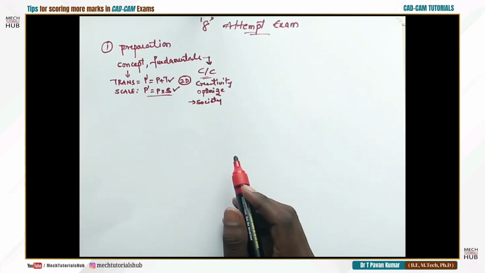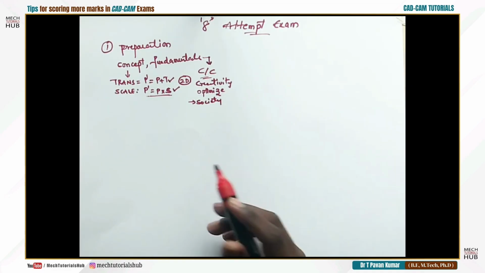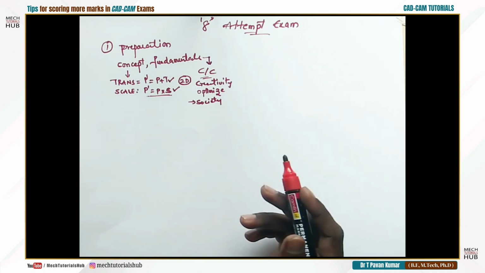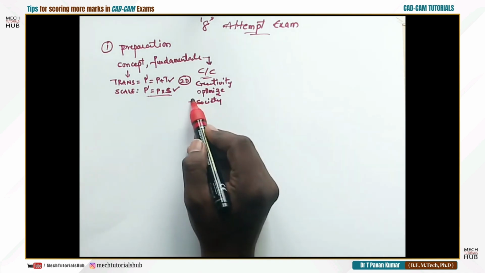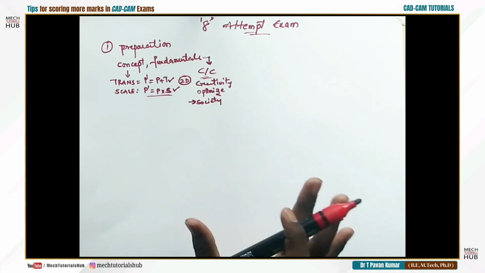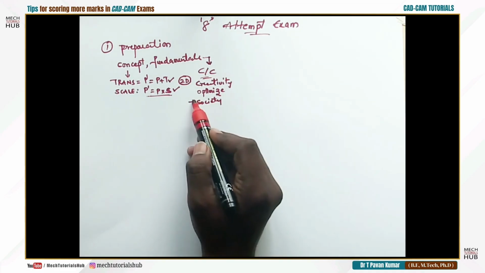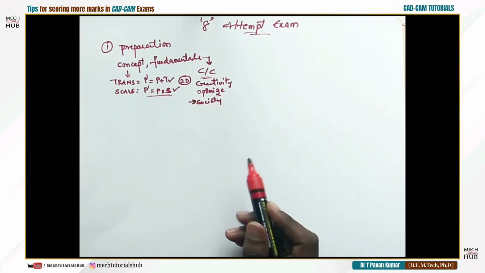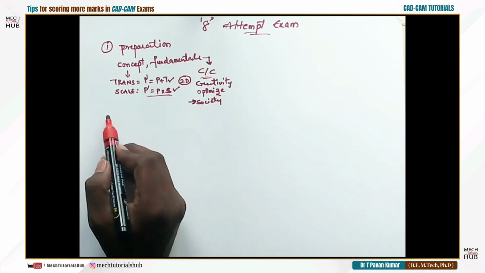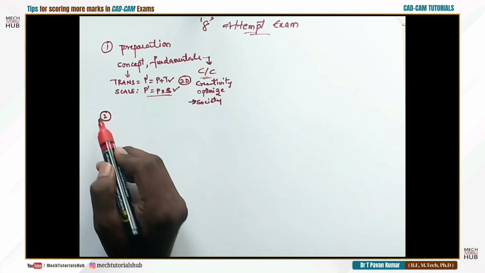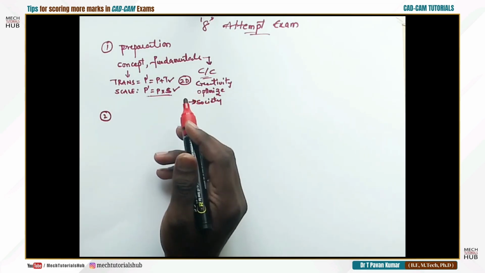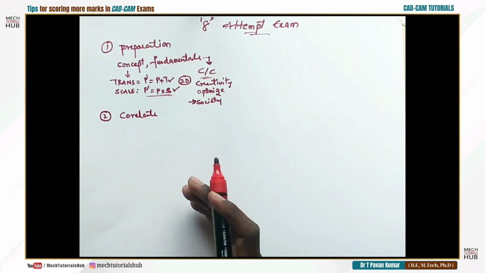For example, in the automobile industry, every day new models are coming in the market. Those new models come out with only a few changes, not complete changes. A few changes come to the market with some new names by the brand name. So that can be done easily. Now the second point: other than the concept and fundamentals, you need to correlate your subject with your lab.